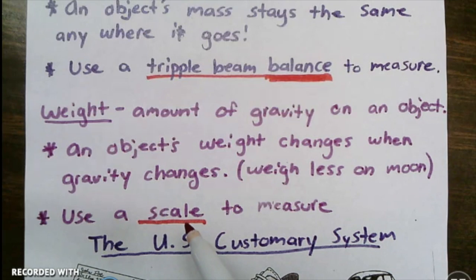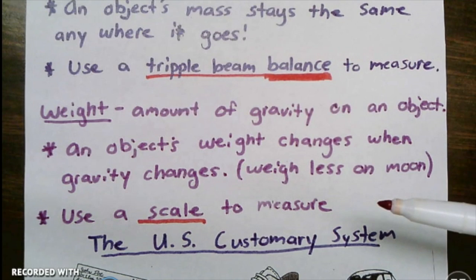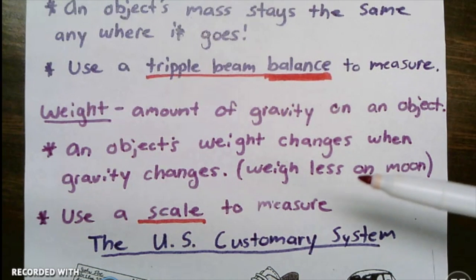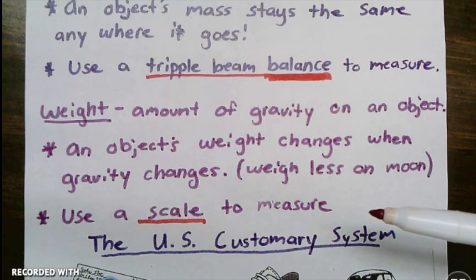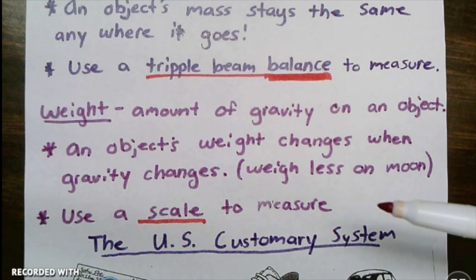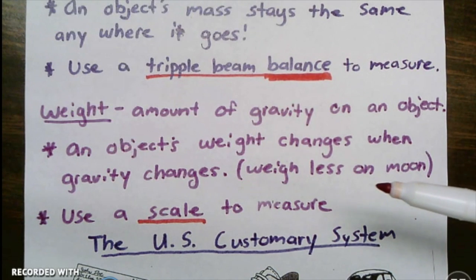If I were to stand on a scale here and be 100 pounds and then go to the moon and stand on a scale, the moon has less gravity because the moon is smaller than Earth, so there's less gravity acting on it. So even though my mass is the same, I still take up the same amount of matter, the gravity acting on it is going to be different, and the number on the scale would be smaller. It might say that I only weigh, I have no idea, but let's just guess, like 50 pounds or maybe even less than that, maybe like 30 pounds, depending on how much gravity there is.